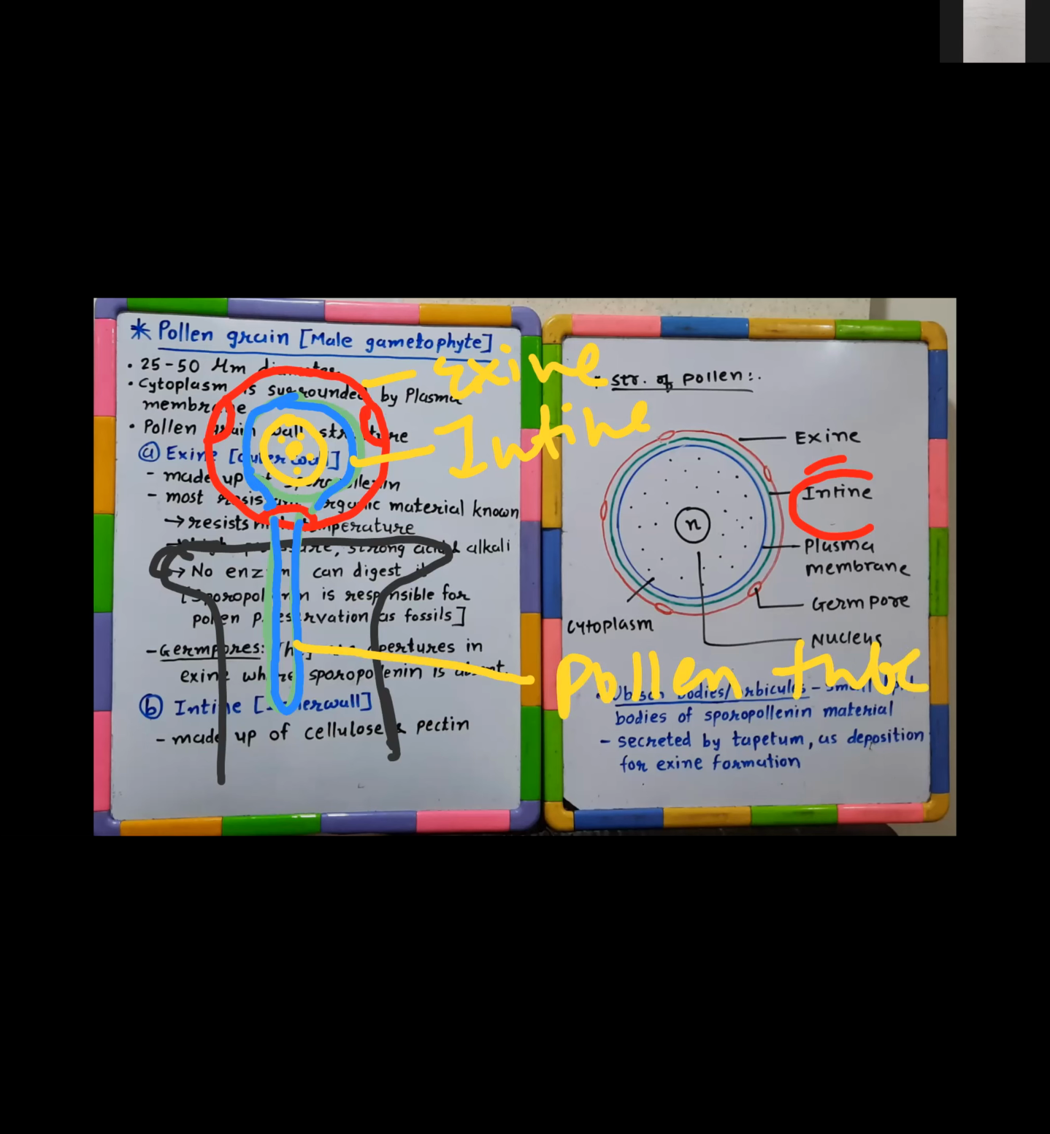So the function of the intine layer is to form the pollen tube that will convey this nucleus forward, and the cells which are formed by this cell inside it will be heading into this pollen tube. So intine, the inner layer in the wall of the pollen grain, made up of cellulose and pectin, will develop the pollen tube at the time of germination of the pollen grain. And the pollen tube will come out from the pollen through the germ pore.